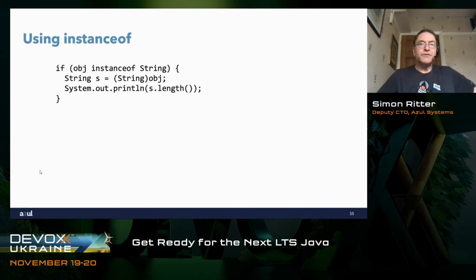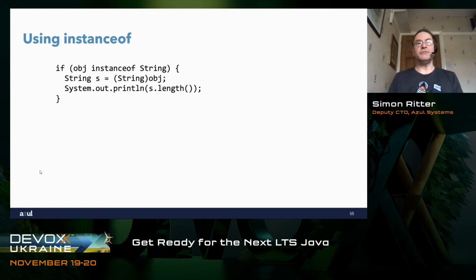This again is something that's been in Java right from the very beginning. Java is an object-oriented language, and what that means is that we can have type hierarchies. Within that, we can pass objects of a higher type, and then we can potentially want to test to see if that object is of a specific subtype. To do that, we use instanceof. In this example here, I say if obj instanceof String.